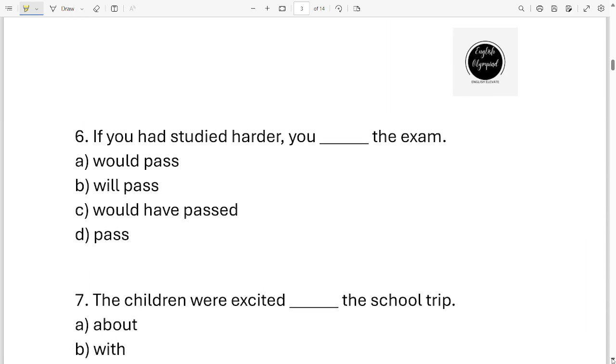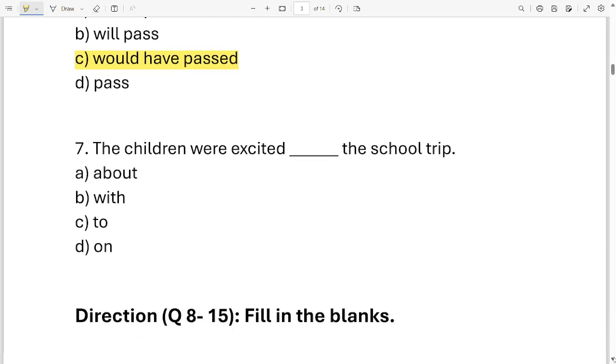Next sentence. If you had studied harder, you dash the exam. Your options are would pass, will pass, would have passed, pass. Which one is the correct option? It is option C. If you had studied harder, you would have passed the exam. Okay, let's move on to the next sentence.